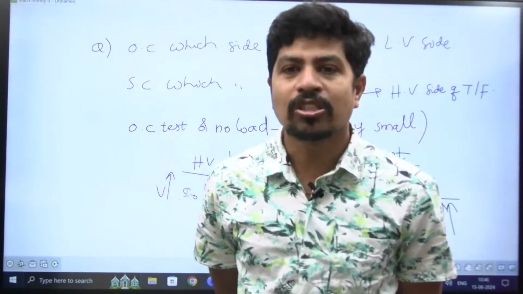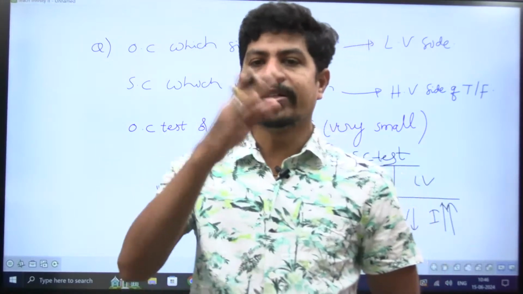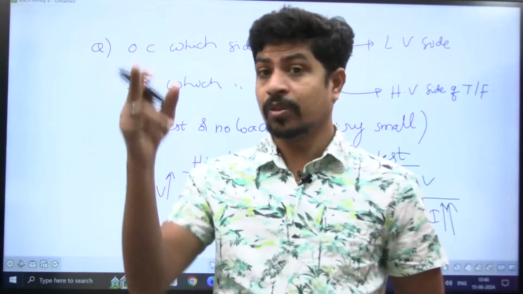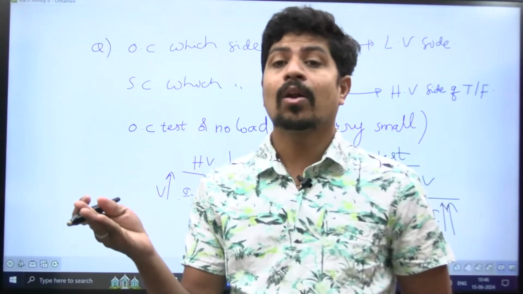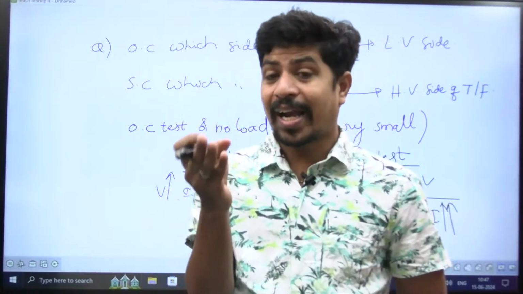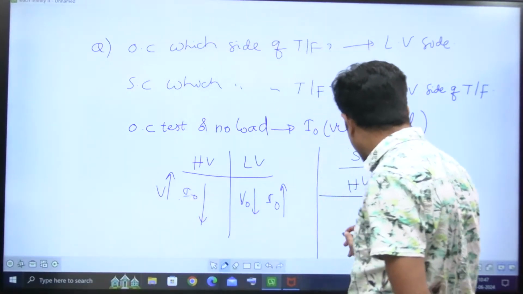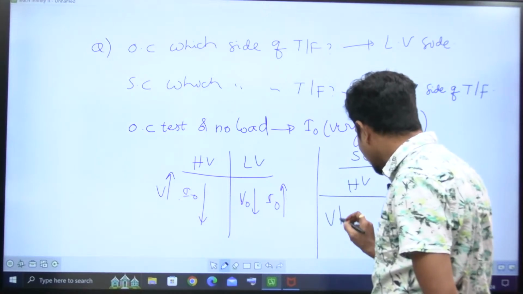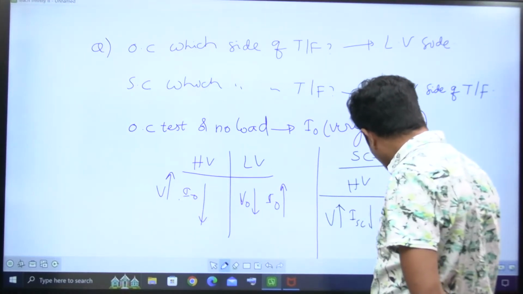Short circuit test, if you conduct on the LV side, first of all, as you are short circuiting the load, the current is going to be very high. If you conduct that on the low voltage side, as voltage is low, current will be further high. Equipment may damage. If I conduct on the HV side, voltage is high, so the short circuit current magnitude will be low compared to this one.